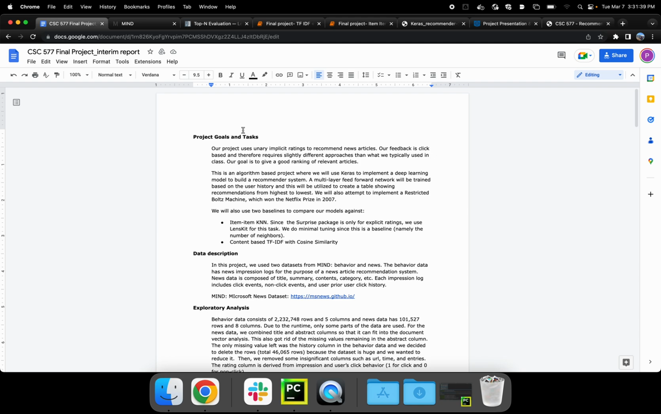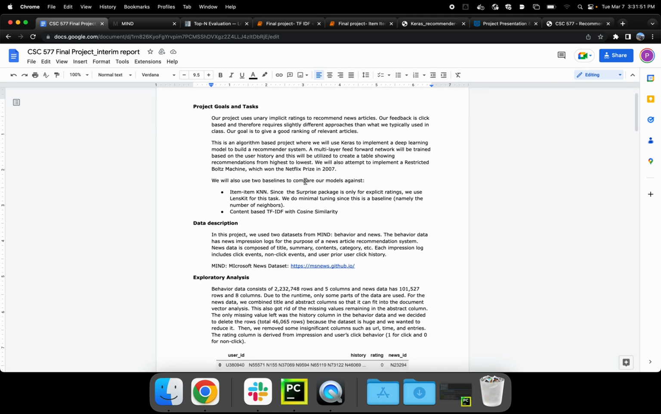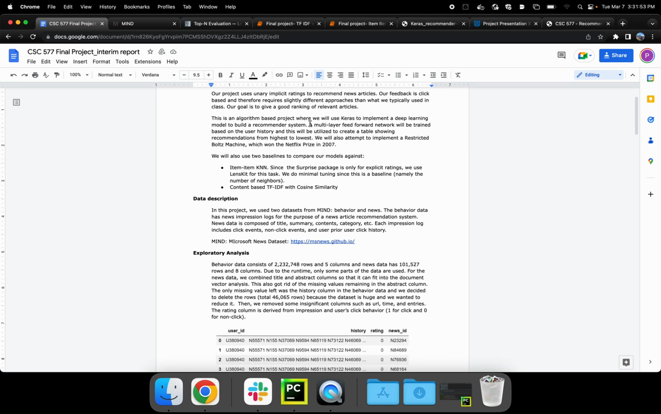So naturally, that led us to having to implement our own algorithm. This is an algorithm-based project where we'll use Keras to implement a deep learning model to build our recommendation system. A little bit more about this. We use a multi-layer feed-forward network that's based off user history. It's essentially a content-based recommendation engine. We'll talk about it more a little bit later, but we use doc2vec embeddings on user history.